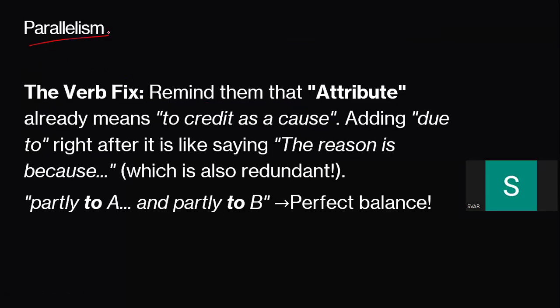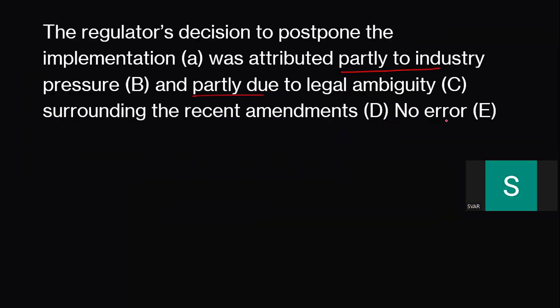Look here. If something is used like partly to A, obviously partly to B. That's a perfect balance. But here, as you can see, partly to and again partly due to. Why so biased? Due to this bias, this part will be the error. Whenever you come across such things, an exact match has to be here. No need to read further. And thus we say parallelism.